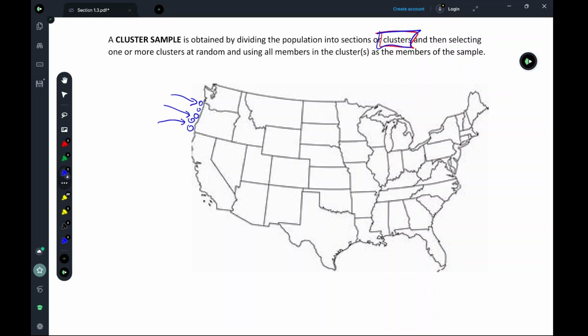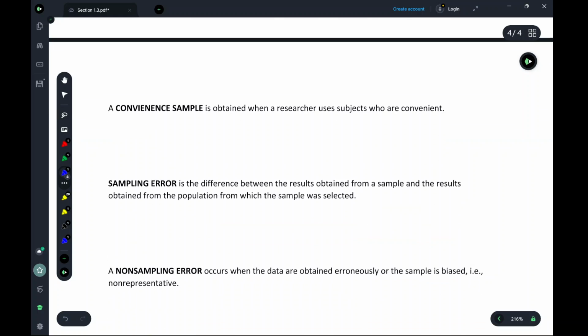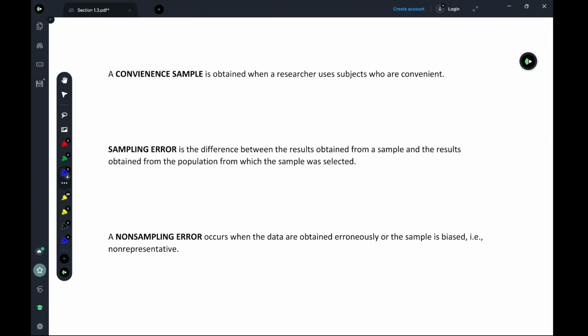So again, just another sampling method, but we still have to be careful how we use these sampling methods, because the goal always is to make sure our sample accurately reflects the population. 3 final notes here, things to be aware of. A convenience sample is obtained when a researcher uses subjects who are convenient. In other words, rather than randomizing, I'm going to just go gather information from subjects that are easy to get information from. Again, might not be very helpful.